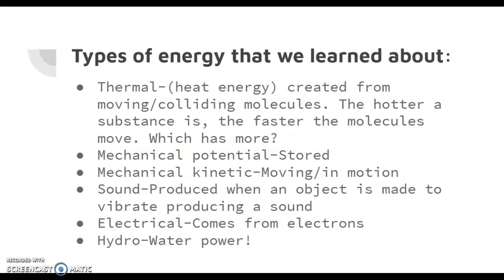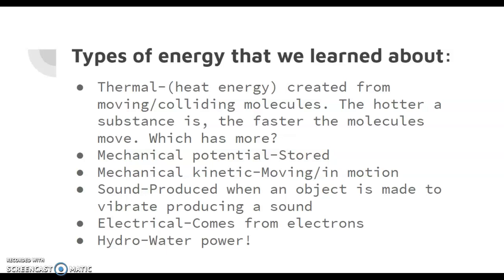Okay, the hotter the substance, the faster the molecules are going to be moving. So for example, which has more? Is it going to be a glass of ice cubes or a pitcher of boiling water? Which one would have more thermal energy? It's going to be the pitcher of boiling water, of course. Okay, anything that is hot is going to have more thermal energy than anything that is cold.